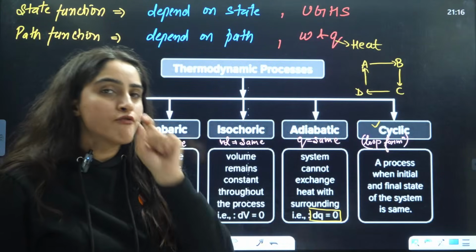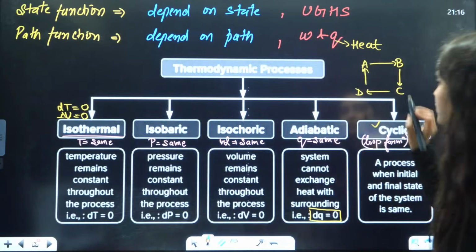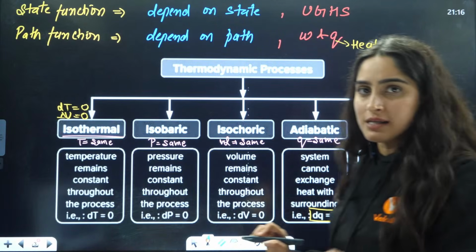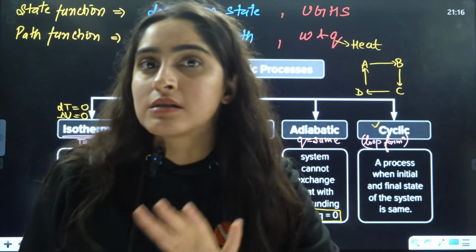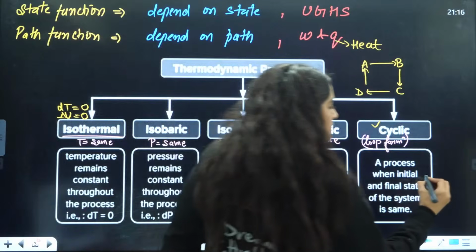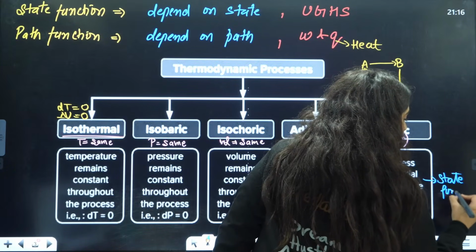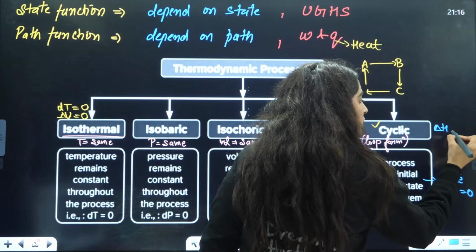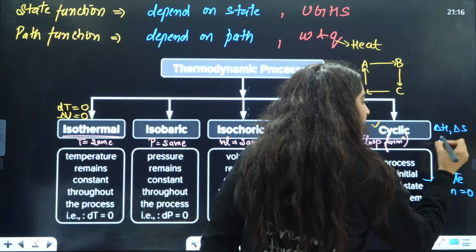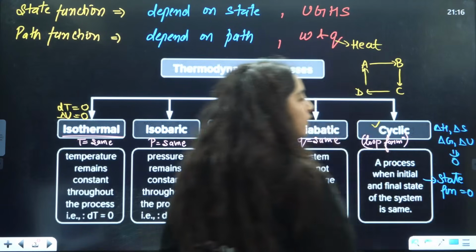Now, a very interesting thing about the cyclic process is that all the state functions are going to be 0. Whether you talk about delta H, delta S, delta G, or delta U, all of them will have 0 value.